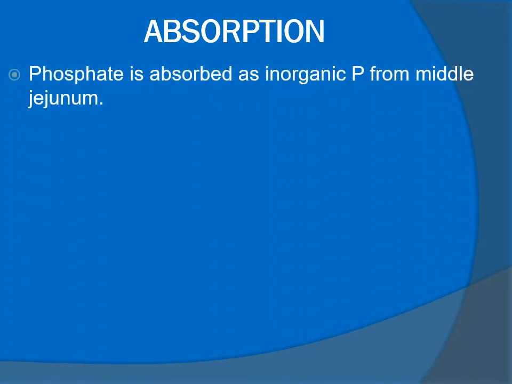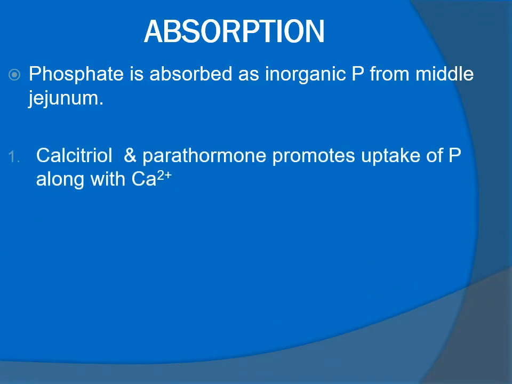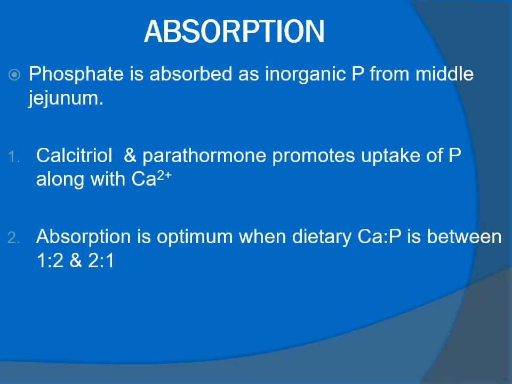Absorption of phosphorus. Phosphate is absorbed as inorganic phosphate from the jejunum. Calcitriol or vitamin D and parathormone promote uptake of phosphorus along with calcium. Absorption is optimum when the dietary calcium to phosphate ratio is between 1:2 and 2:1.